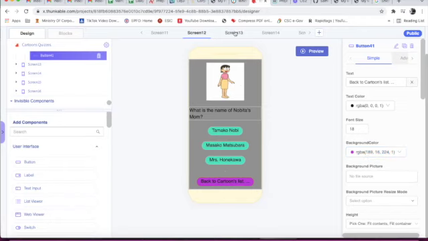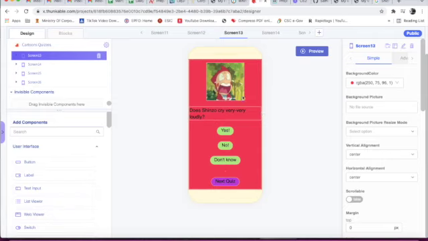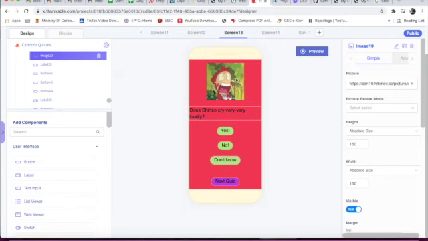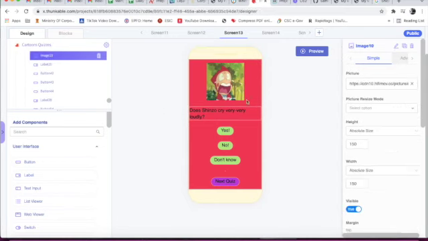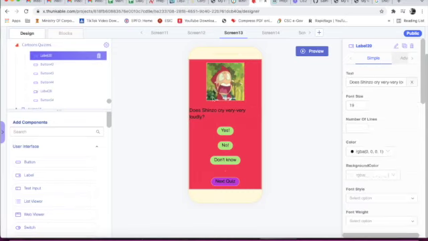Now we will come to screen 13. Here this is Ninja Hattori's channel. Now here this is the image. We can select any background color. I will show how to change the background color. Now this is image 10. This is label 20. Does Shinzo cry very very loudly? This is button 42.